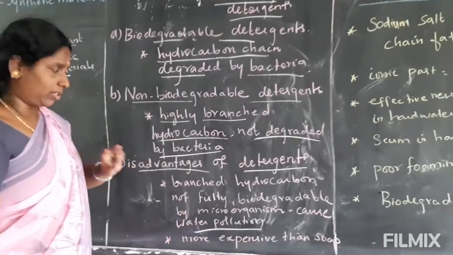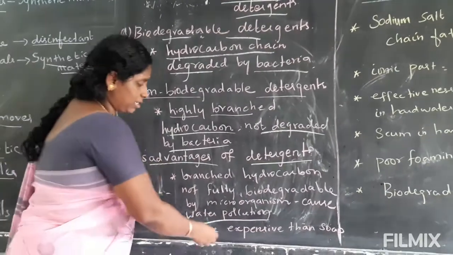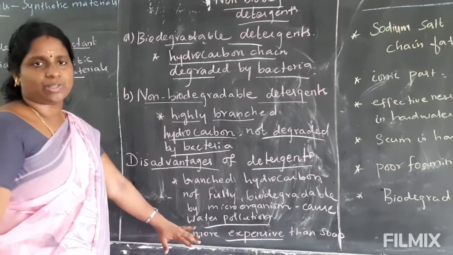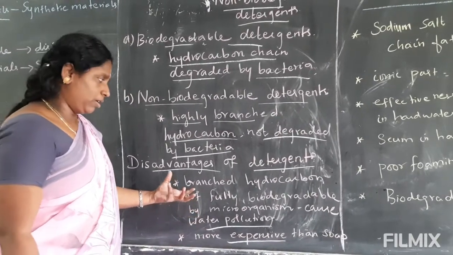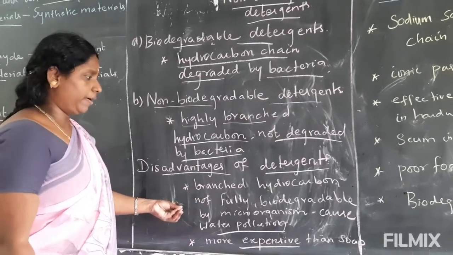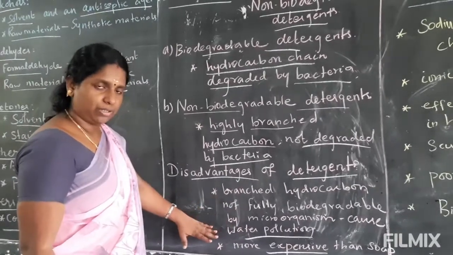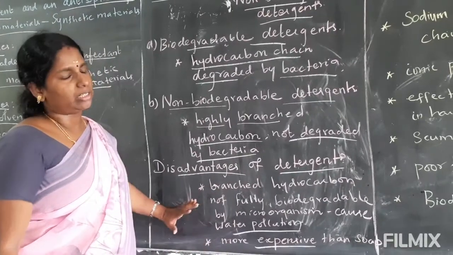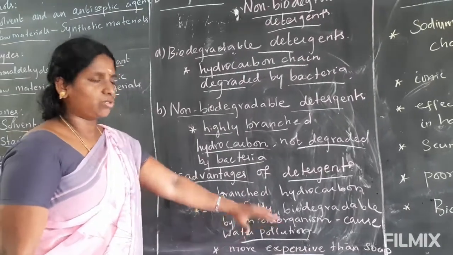And the second disadvantage is that it is more expensive than soap. Only two disadvantages, but it will cause water pollution, and detergent is more expensive than soap.